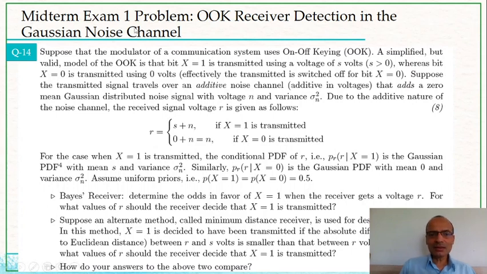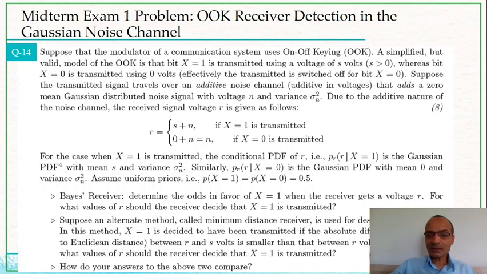This question was asked for the OOK method, but you see that the model is exactly the one that we were talking about just now. Received voltage is S plus N if bit 1 is transmitted, otherwise it is simply N if bit 0 is transmitted. And in this case, using the posterior of X given R, you are asked to determine the rule that the Bayesian receiver should employ to decide whether bit 1 was transmitted or bit 0 was transmitted.